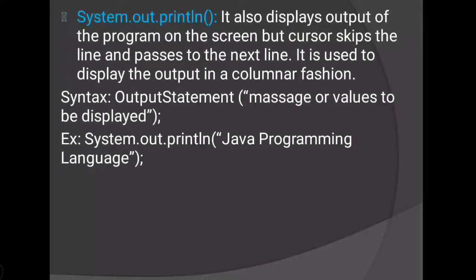Okay, when we want to break the paragraph, at that time we use system.out.println, meaning any output statement, if we want to print in a different line. And system.out.print we use when we need to print the statement in a single paragraph. Okay, then next we will proceed.